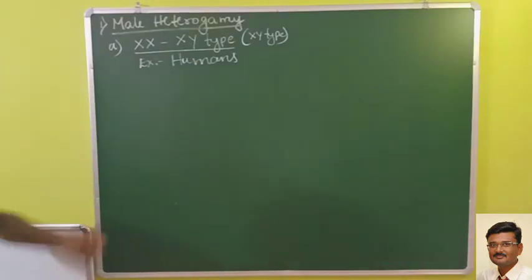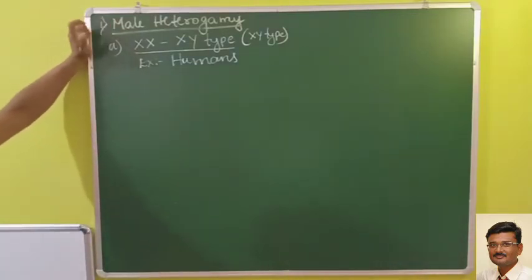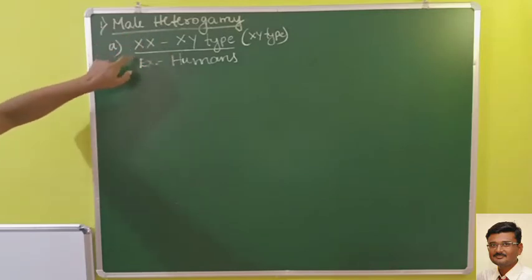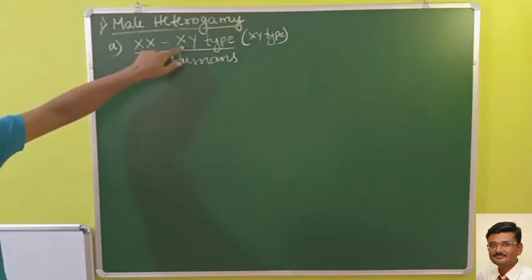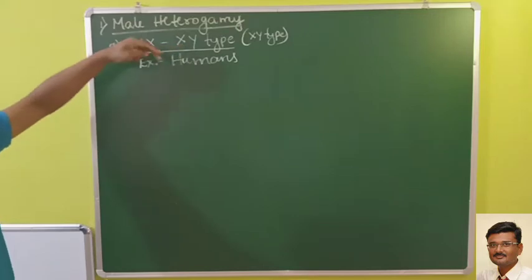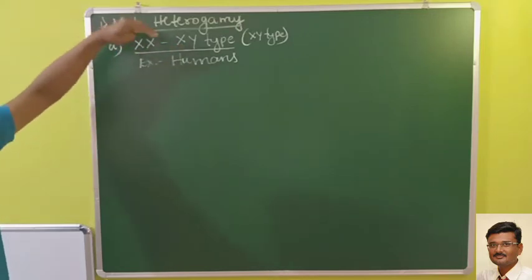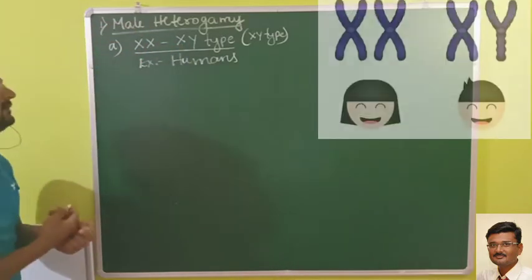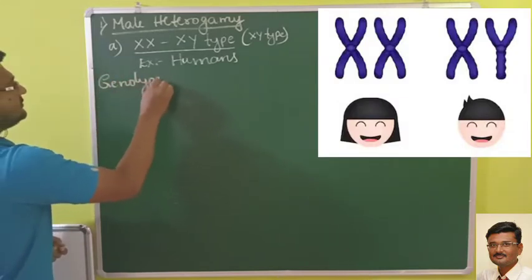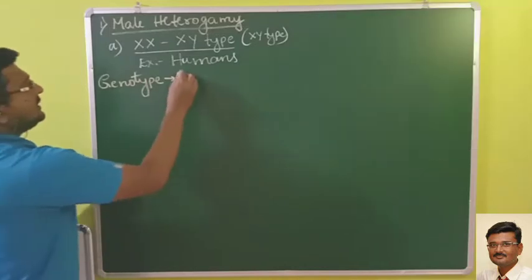Okay, so let us study male heterogamy. Why is it given as male heterogamy? Because the first is always females written, and the second is always males written, remember that. On seeing this we know these are the sex chromosomes XX and XY, because we know that autosomes will be the same. Okay, let us see the genotype.